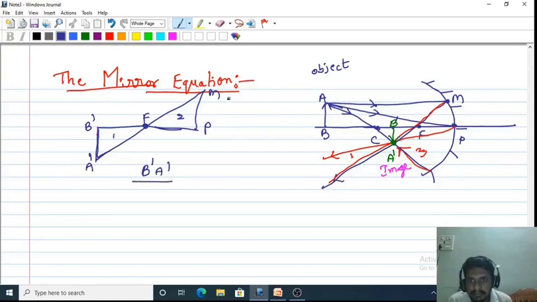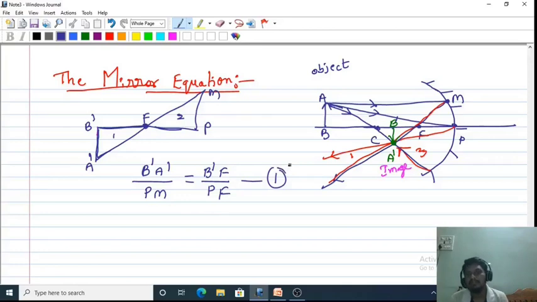The vertical side for the second triangle is PM, equal to the horizontal side ratio: for the first triangle it is B dash F, and for the second triangle it is PF. So I got one relation from one pair of triangles.